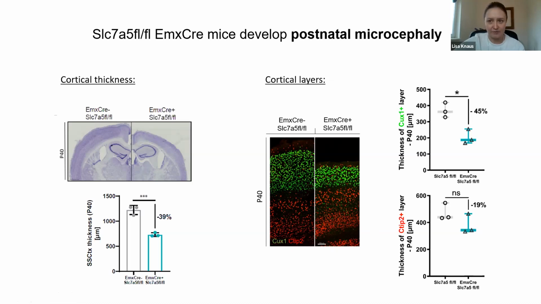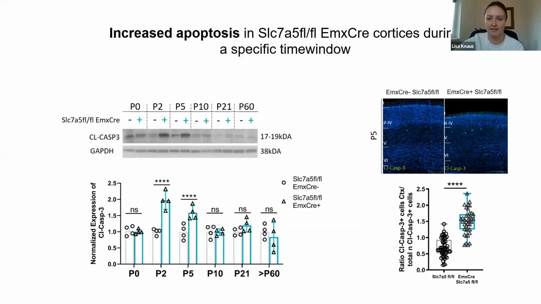Seeing such a severe phenotype, we of course first of all wanted to know what is happening to these neurons. The first thing that I checked is apoptosis. So what if these neurons just die? And indeed, this is what we're seeing. I did immunoblots and immunostainings for cleaved caspase, which is one of the main apoptotic markers. And this is a time course from P0, so birth, until adulthood.